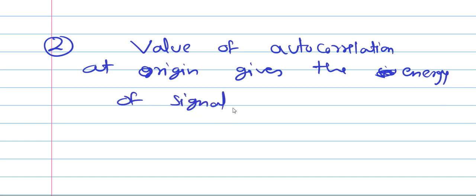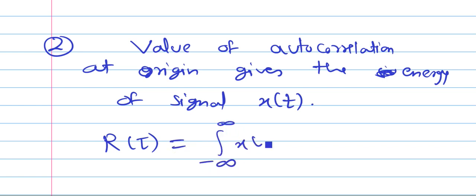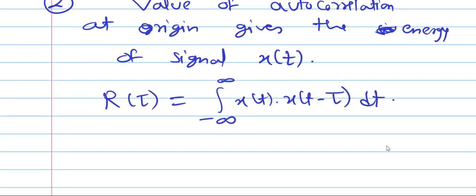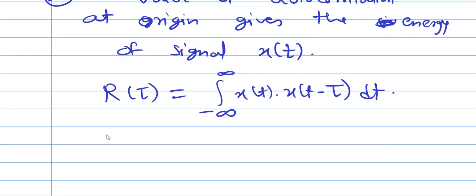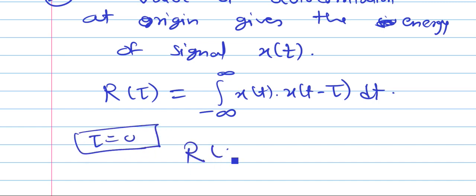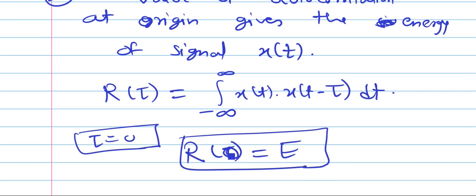We know the definition, R of tau equal to integration minus infinity to infinity x of t times x of t minus tau dt. And what we have to prove? We have to prove the value of autocorrelation at origin, that means tau equal to 0. So we have to prove R of 0 equal to energy.